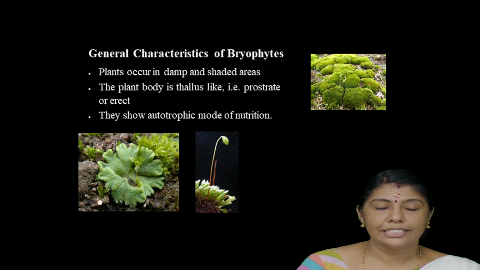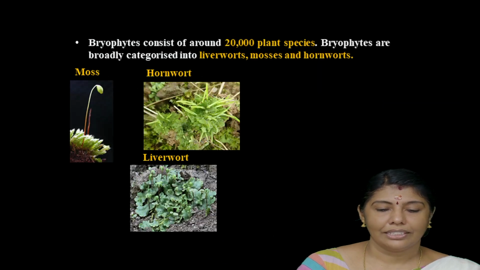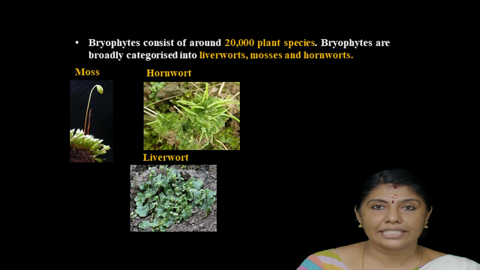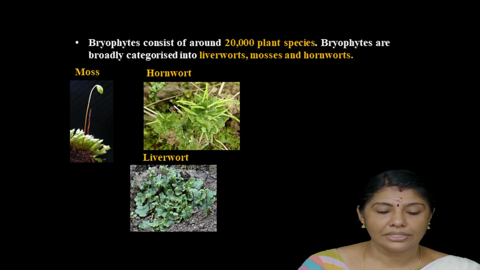The plant body is prostrate or erect. They show autotrophic mode of nutrition. It consists of more than 20,000 plant species. It is broadly categorized into liverworts, mosses, and hornworts. The first picture shows the mosses, hornworts, and the liverworts.